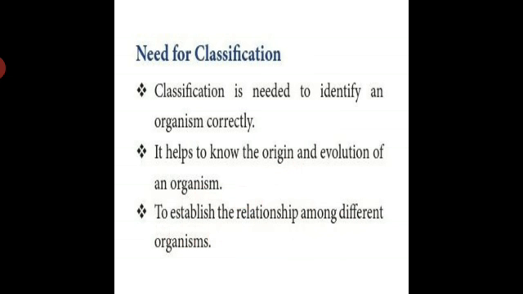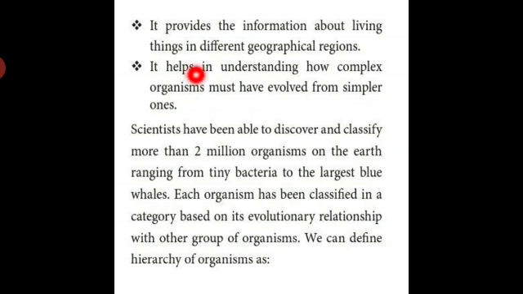Next, it provides the information about living things in different geographical regions. All the animals are not living in the same place. Animals are living in different biodiversity.